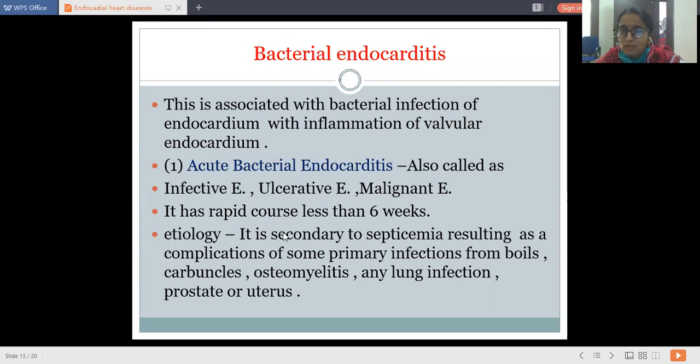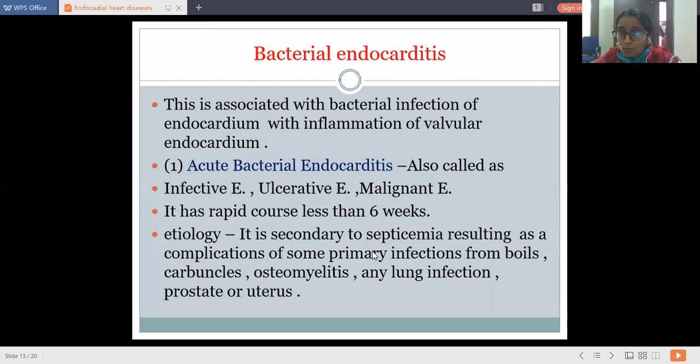Etiology. It is always secondary to septicemia, resulting as a complication of some primary infections, that is from boils, carbuncles, osteomyelitis, any lung infection, and infection of the prostate or infection of the uterus. So here it is not a specific bacterium. It may be streptococci, it may be staphylococci, mainly staphylococci, as the infections can spread from boils, carbuncles, osteomyelitis.